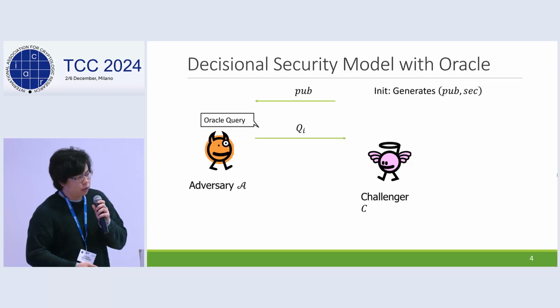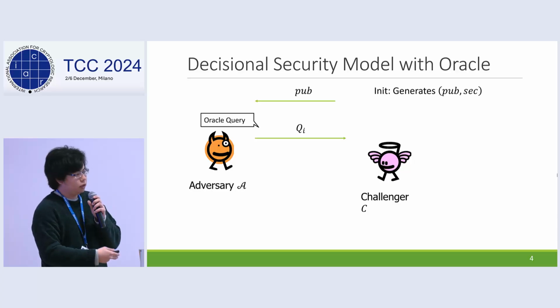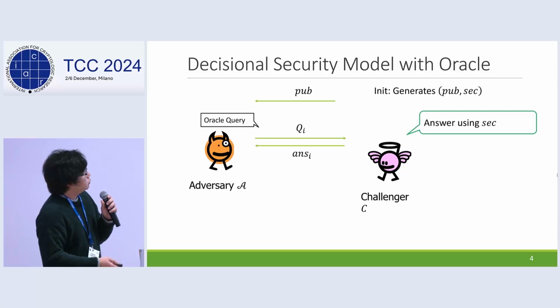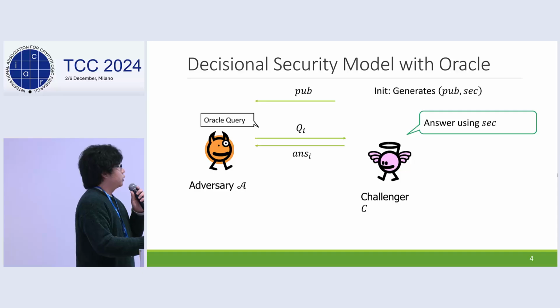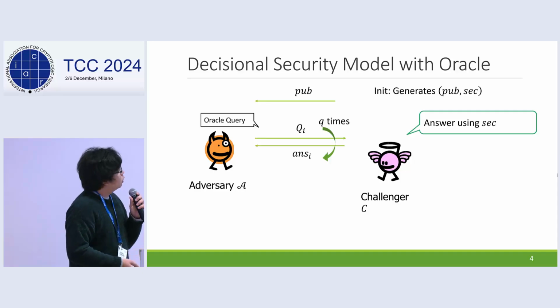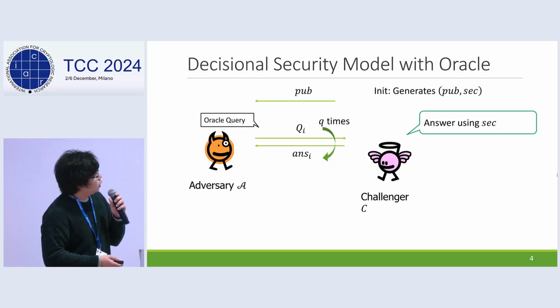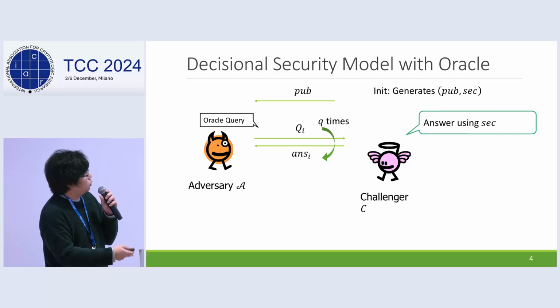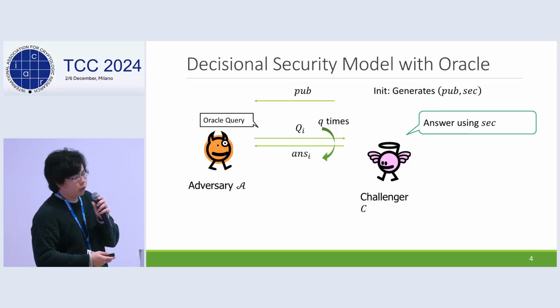Then the adversary can make oracle queries adaptively. Then the challenger generates the answer by using the secret information. And typically, the adversary makes at most Q queries, where Q is set as a polynomial of the security parameter.